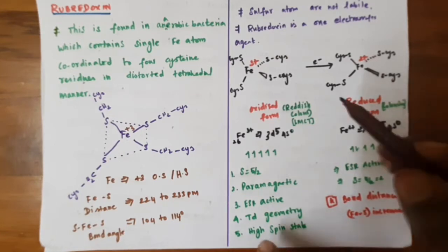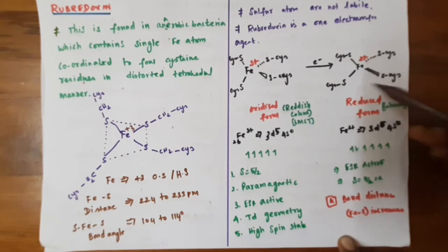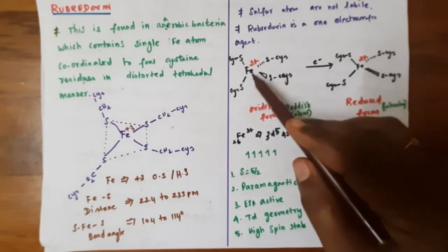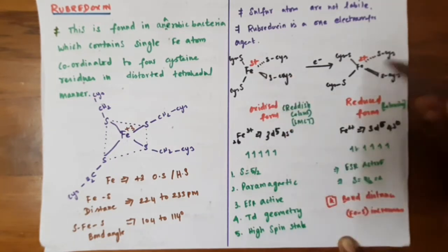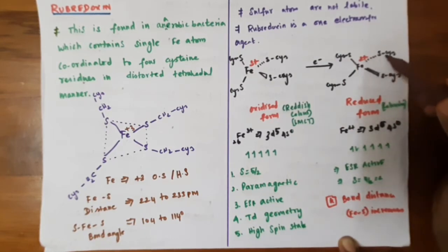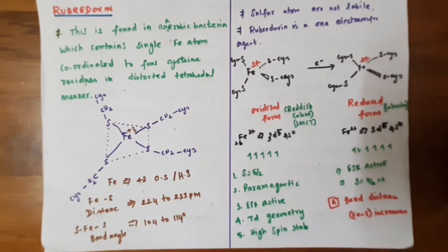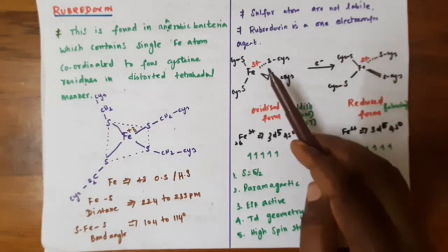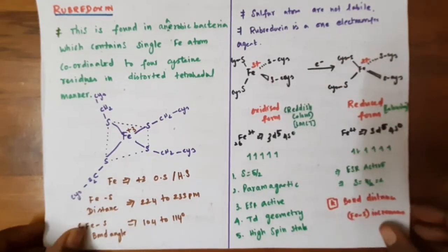After the reduction of this rubredoxin, the Fe-sulfur distance increases. So the bond distance of iron and sulfur increases in the reduced form. And this is about the rubredoxin. So rubredoxin is a one electron transfer agent.